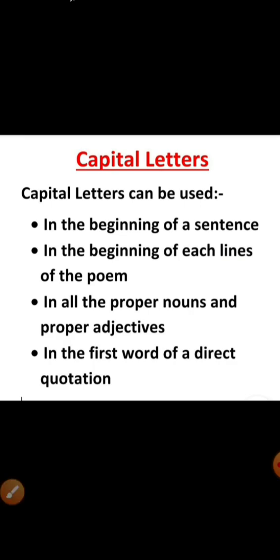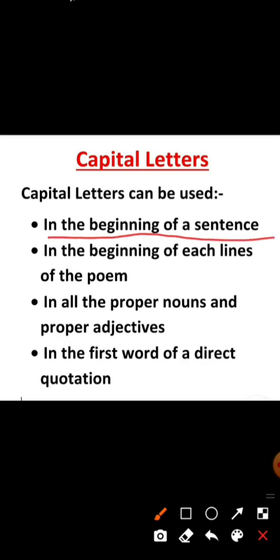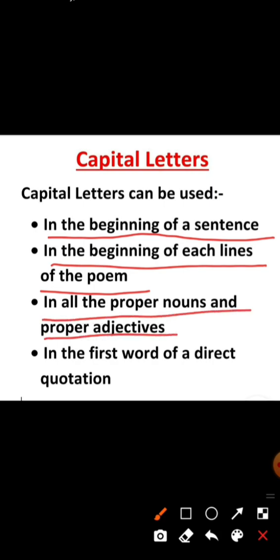Capital letters can be used in the beginning of the sentence, in the beginning of each line of the poem, in all proper nouns and proper adjectives, in the first word of the direct quotation. Okay students, these 4 points you will write in your notebook, and these are the uses of capital letter.